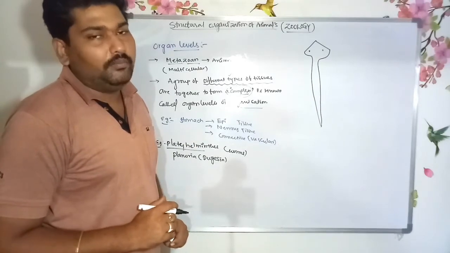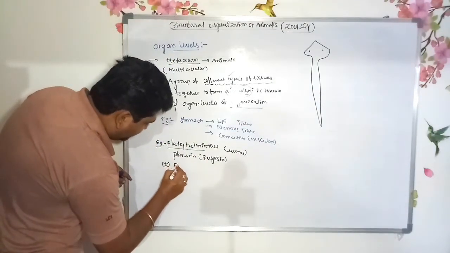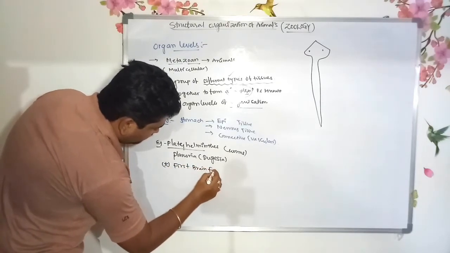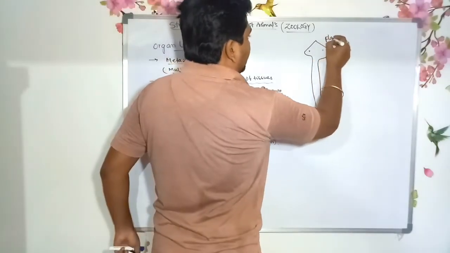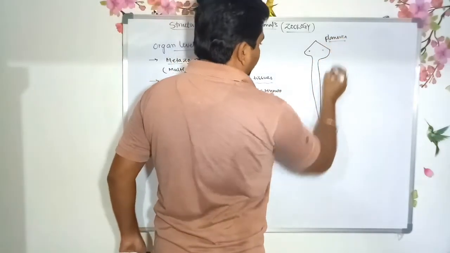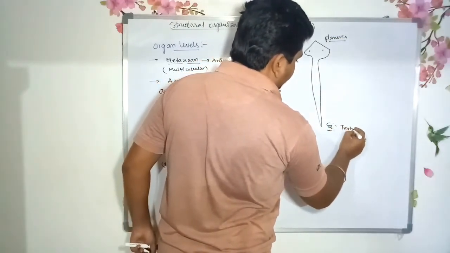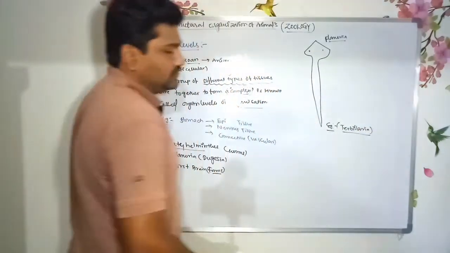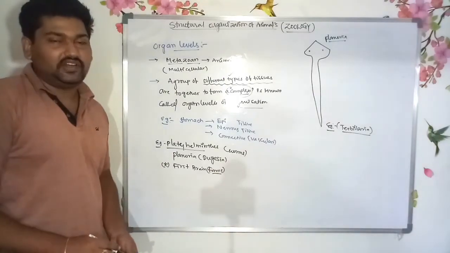The first brain forms in this phylum. Example: planaria belongs to Turbellaria. Are you clear? That was the organ level of organization.